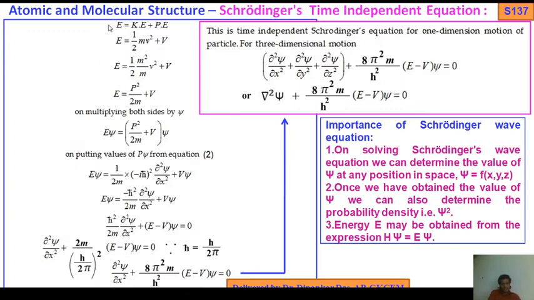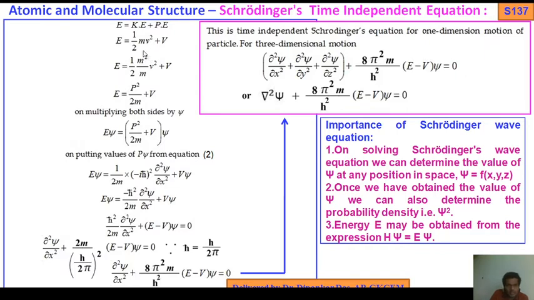Here we know total energy equals kinetic energy plus potential energy. Kinetic energy we know is half mv squared, and potential energy is V. Again we can write this as half into m, multiplying m squared in the numerator and denominator, m squared by m into v squared plus V. Now mv means p, momentum, so m squared v squared means p squared by twice m plus V.